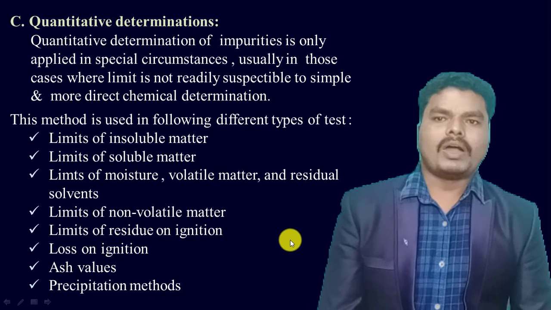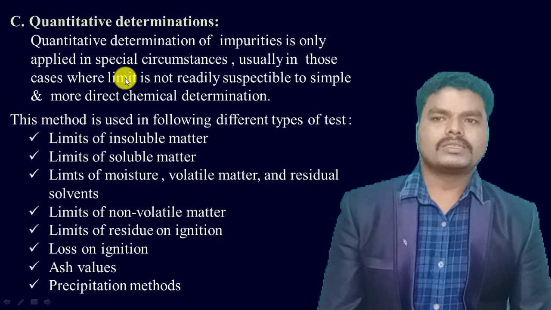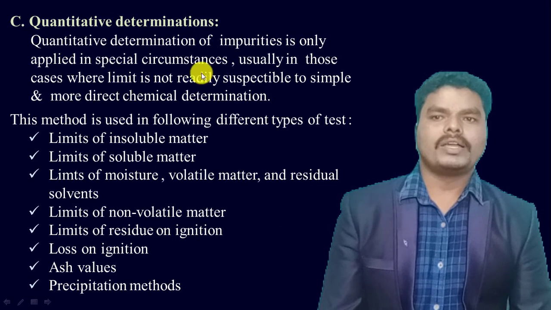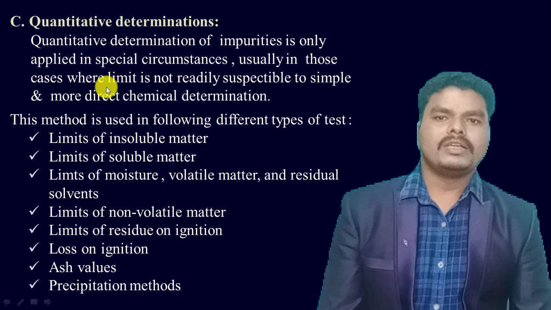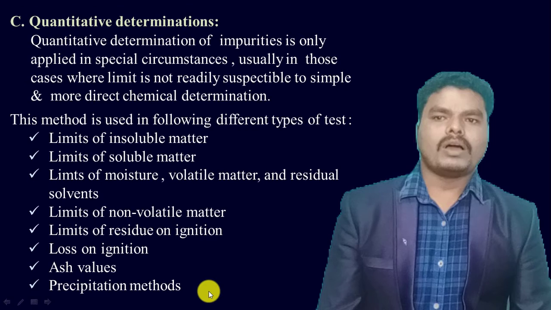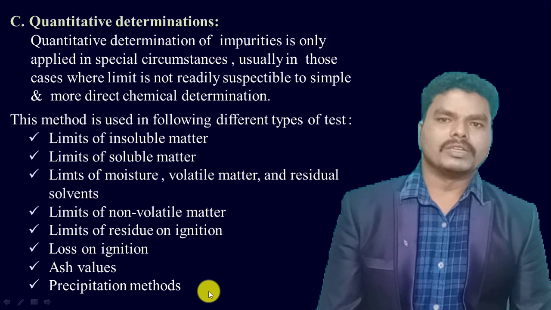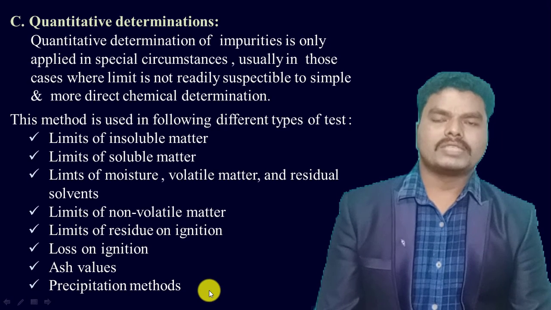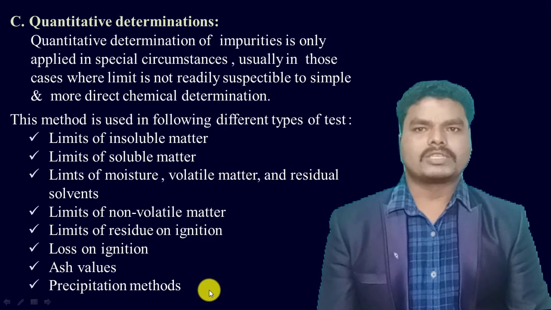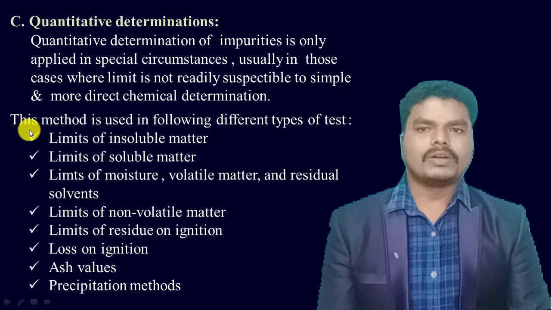And the third one is quantitative determinations, and these are applied in special circumstances where the limit is not readily susceptible to simple or more direct chemical determinations. That means in some situations where we cannot readily tell if the substance is containing any impurities or not, in that case we will conduct the quantitative determinations.